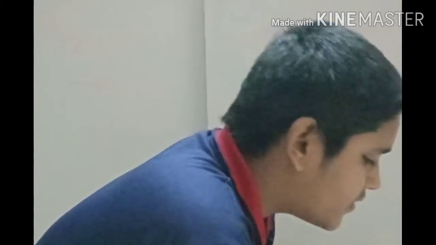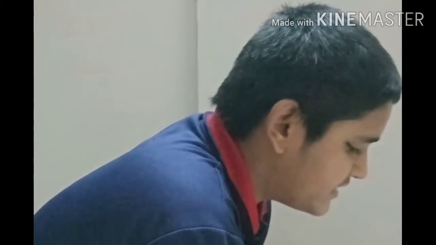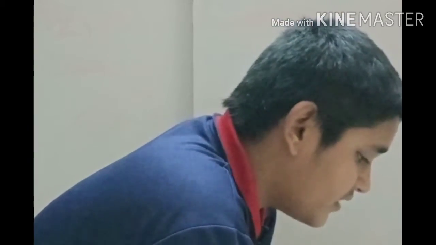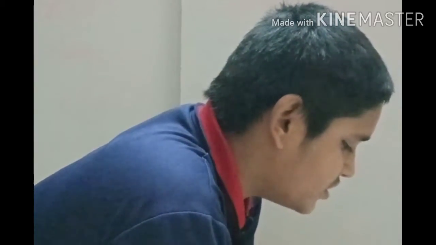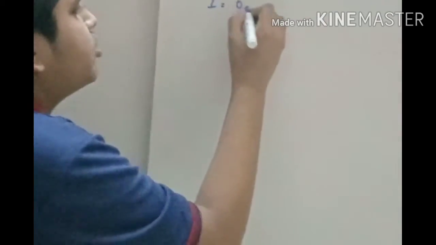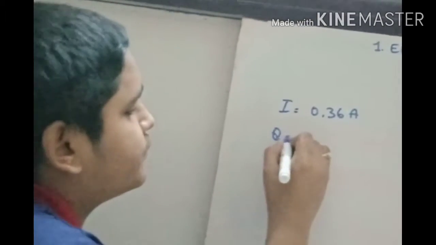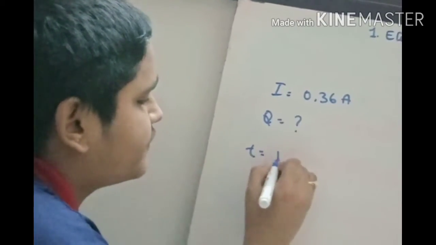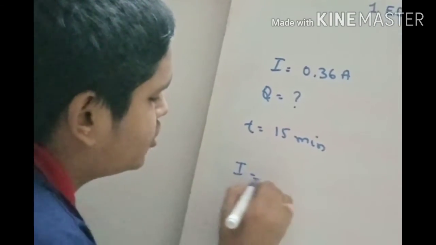A radio draws a current of 0.36 ampere for 15 minutes. Calculate the amount of electric charge that flows through the circuit. Very easy and very important too. They have given that I is equal to 0.36 ampere, and Q you should find, and T is given as 15 minutes. So let's start with the formula: I is equal to Q by T.